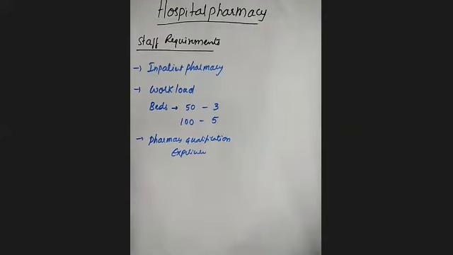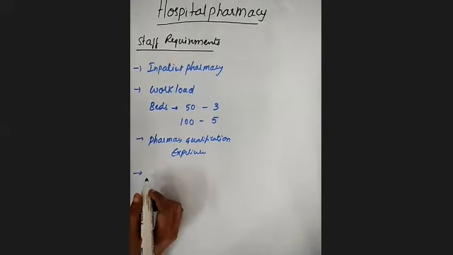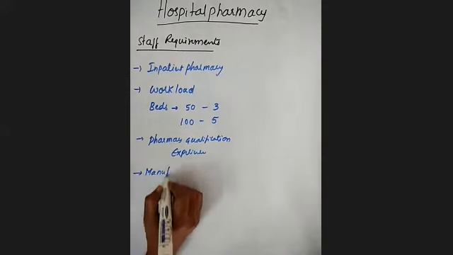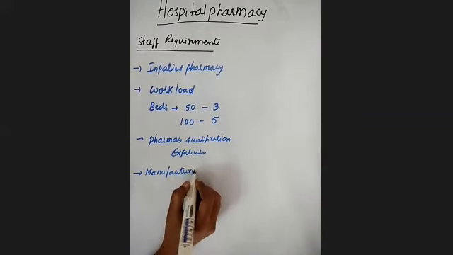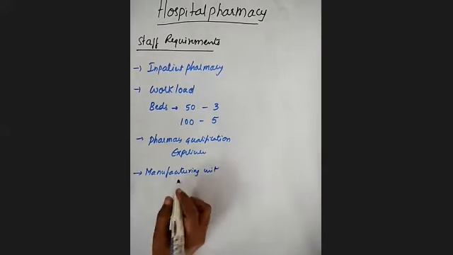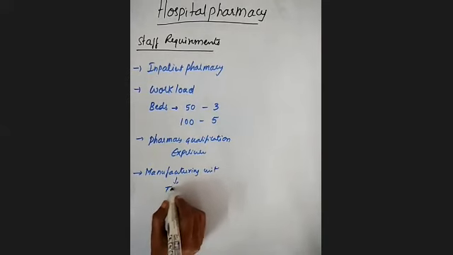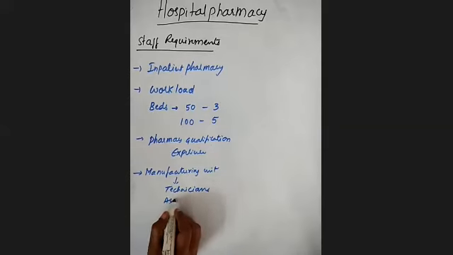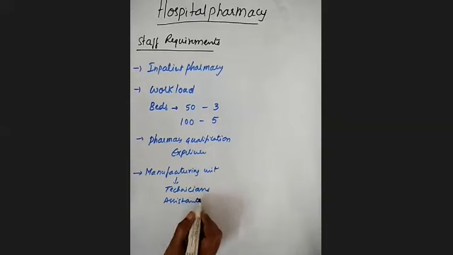Suppose there is a manufacturing unit in the hospital, though rarely these manufacturing units are available in hospitals. If this manufacturing unit is present, then other than the pharmacists they require technicians, some assistants, and also peons, etc. Such staff members are required if there is a manufacturing unit in the hospital pharmacy.